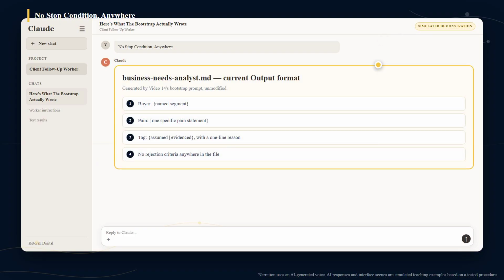This is business-needs-analyst.md, exactly as Video 14's Bootstrap prompt generated it. It reads the input, names a buyer, names a pain, and tags both assumed or evidenced. Notice what's missing. Nothing tells it when to stop. There's no condition anywhere that says don't hand this off.